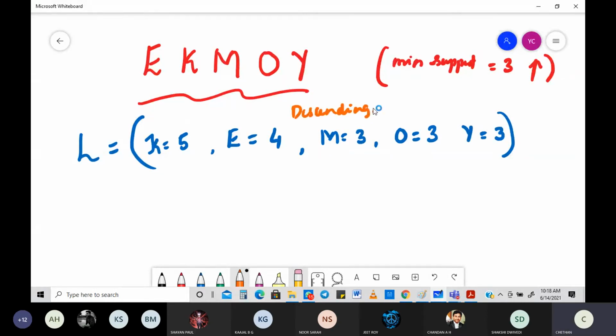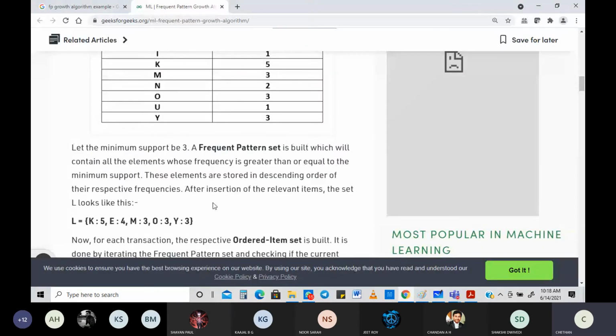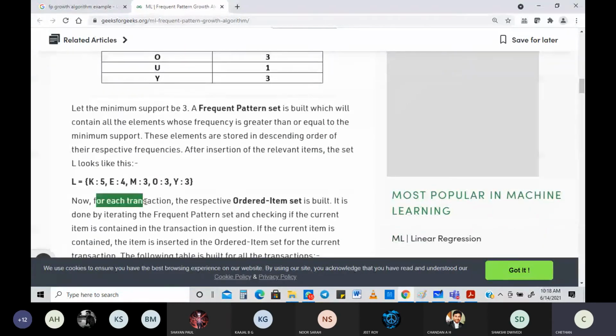Step by step procedures, very important to know this, very important to learn this. Let's go for the next part. Now this is all done. For each transaction, the respective ordered item set is built.